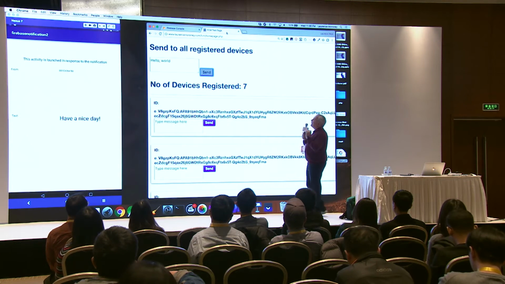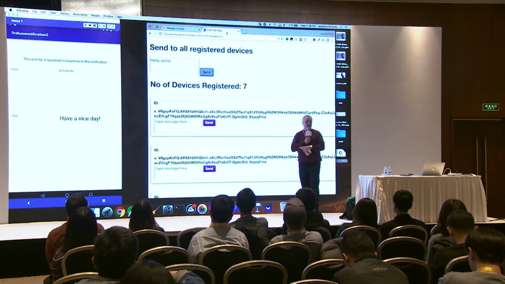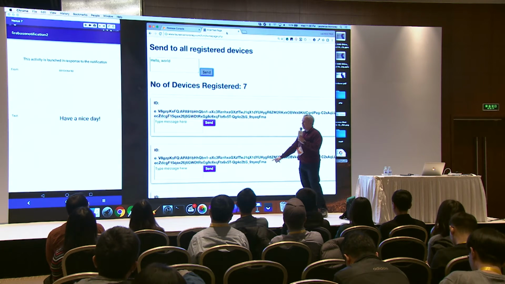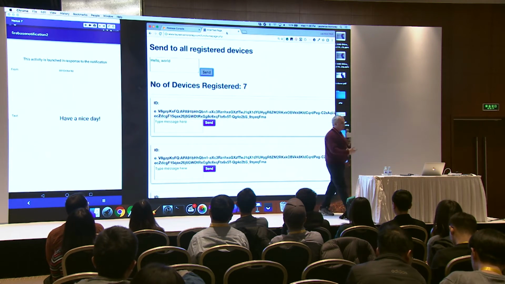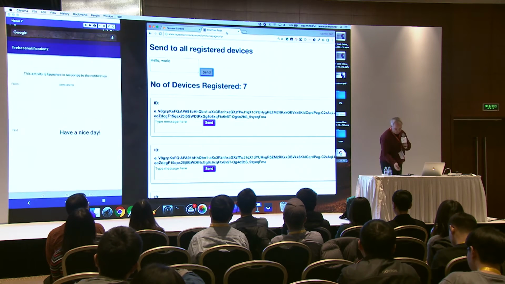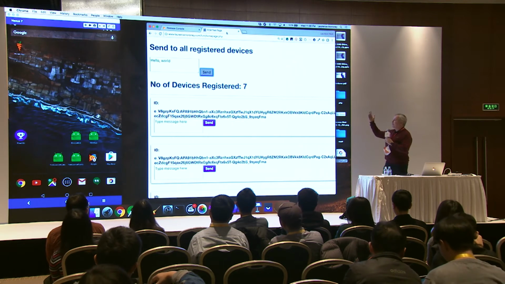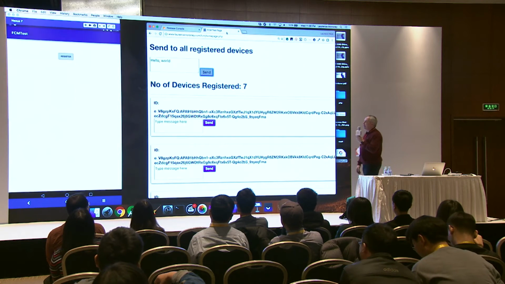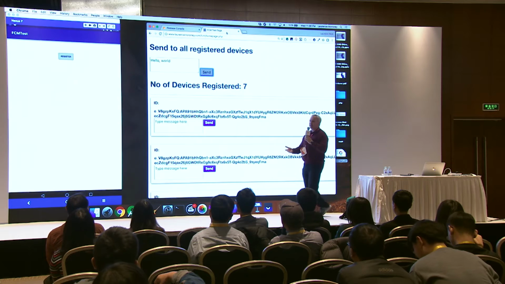But the idea is, this is an app server like the ones that I mentioned in the previous diagram. I can show the PHP code that this was written in a moment. These big strings that you see here are the Firebase IDs. What's happened is this tablet, I've registered with this website. The application's right here. It's again a very simple app. It's just got a single button on it that says register.